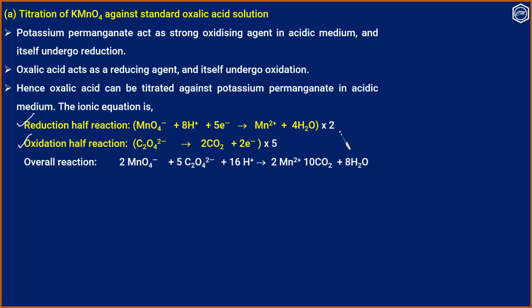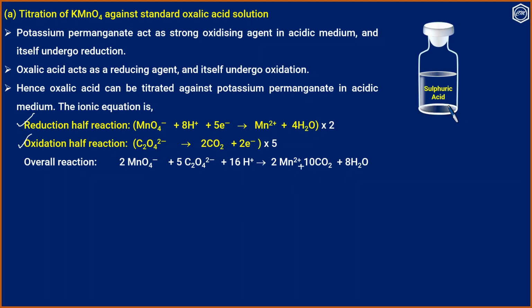Balancing, the first equation is multiplied by 2 and the second equation by 5. So the overall balanced equation will be 2MnO4 minus plus 5C2O4 2 minus plus 16H plus gives 2Mn2 plus plus 10CO2 plus 8H2O.